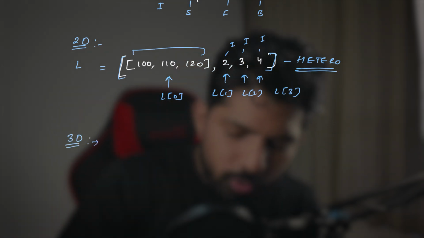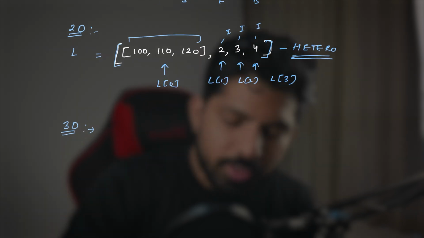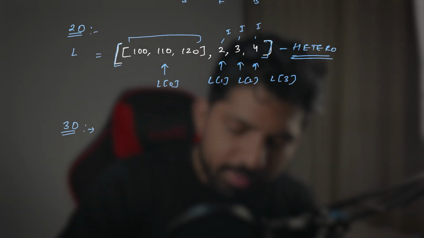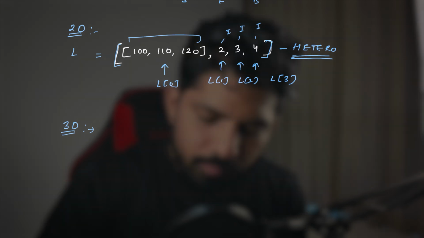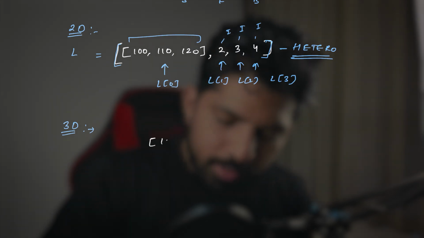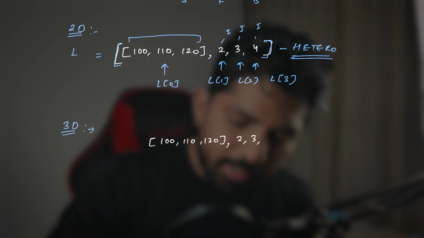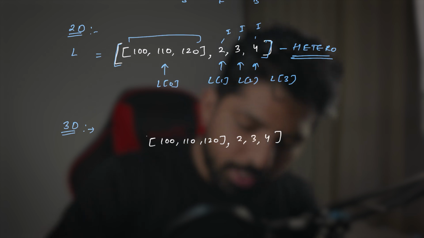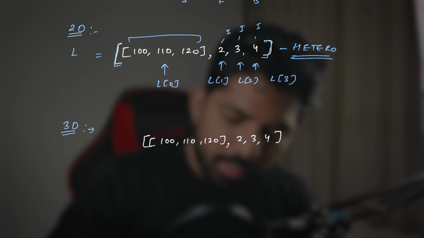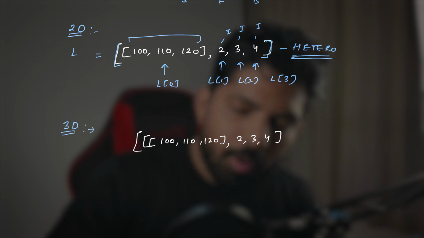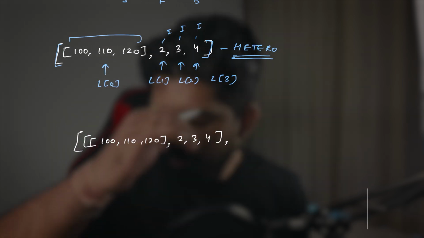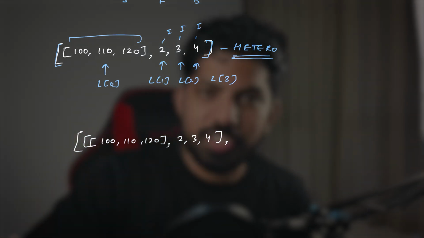Similarly, it's also not different. First, we have this list, which is a 2D list. So we will just copy and paste that. So let's say this is 100 and 120. This is a 1D list, correct? And that list is inside another list. So this becomes a 2D list, correct? Now, when we say 3D list, we can say that we have a list of lists, right?